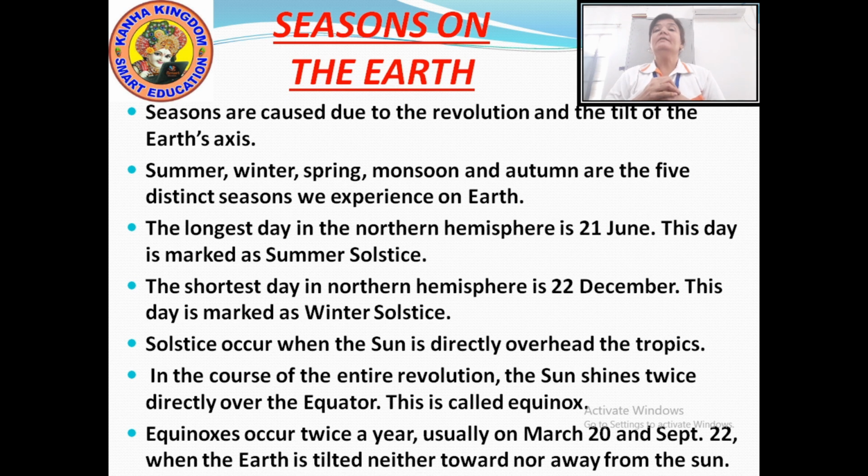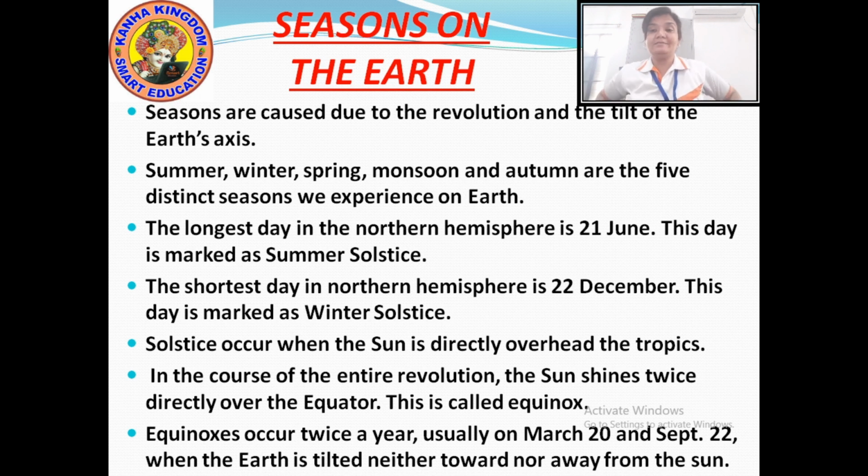Right? Now, in the course of the entire revolution of 365 1/4 days, the sun shines directly over the equator twice. It happens two times when the rays of the sun fall directly on the equator. And this is called the equinox. What is it called? Equinox.